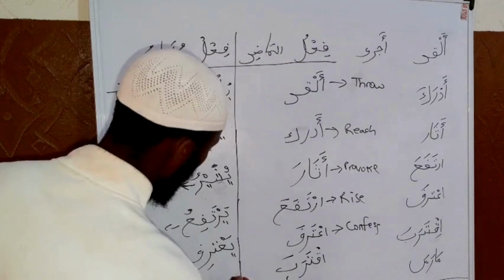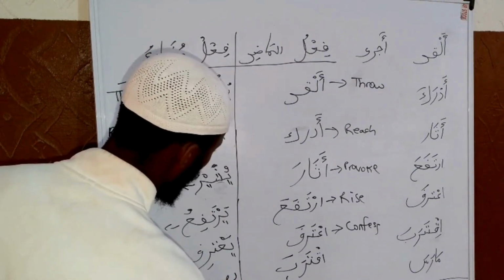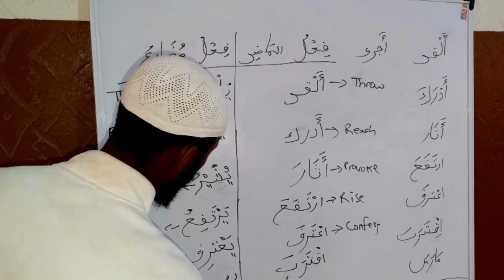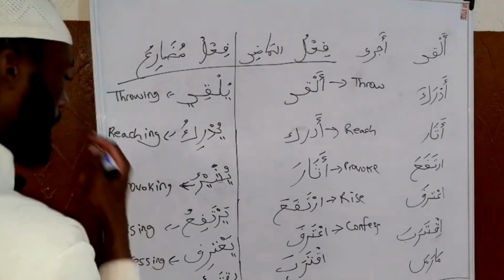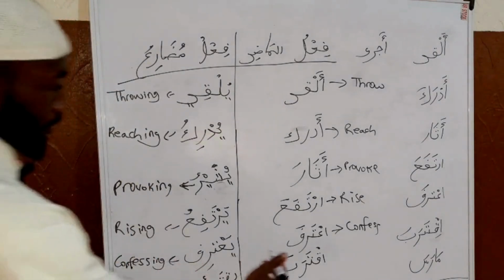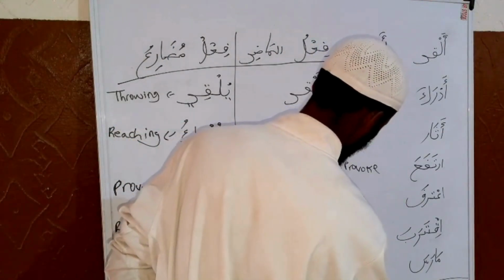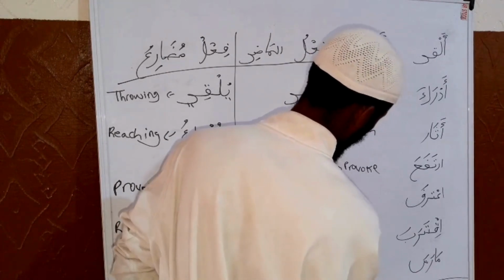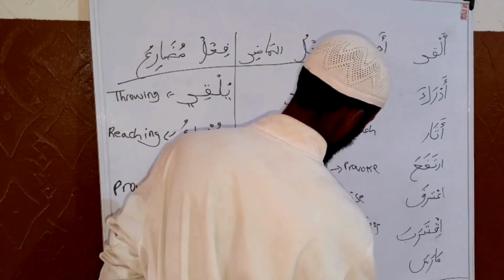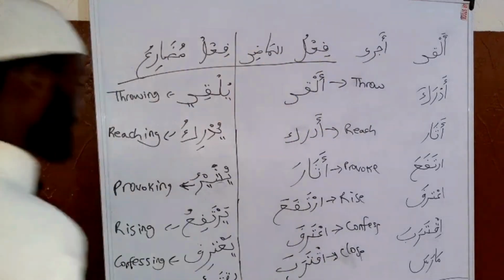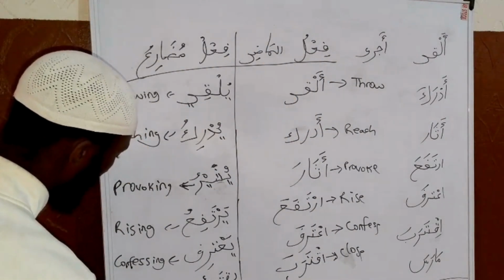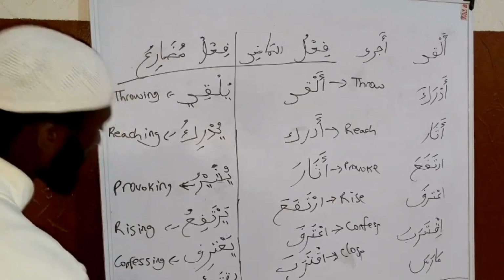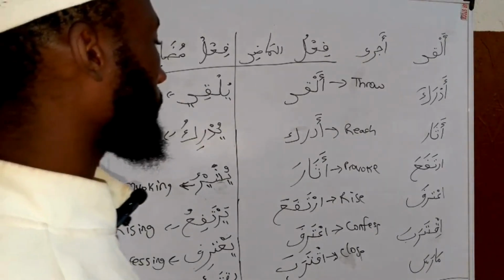Then the fi'l mudari is going to be yaktaribu. Iktaraba, yaktaribu. Iktaraba, that is close. Then yaktaribu is what? Closing. That is the present verb.